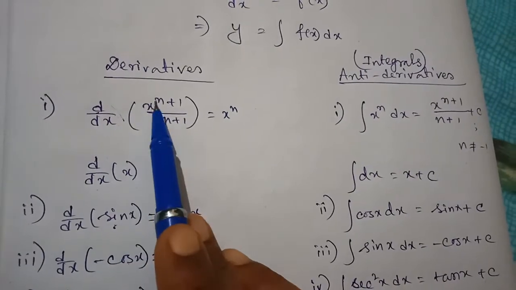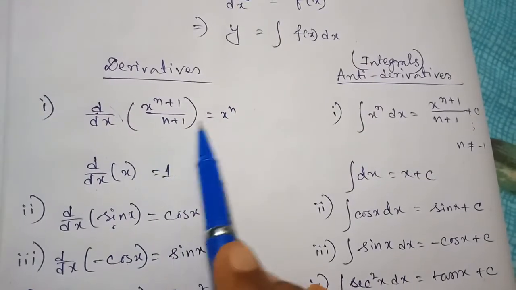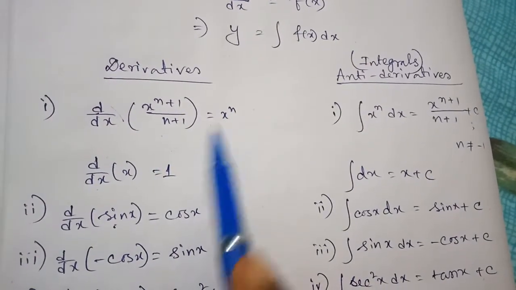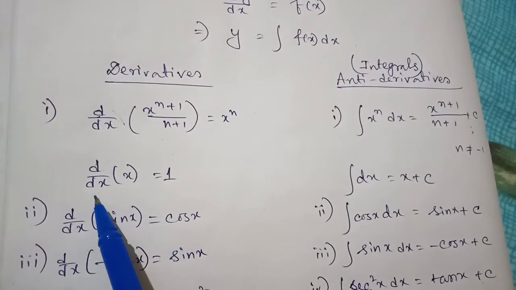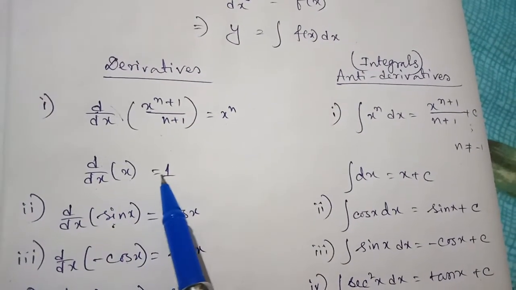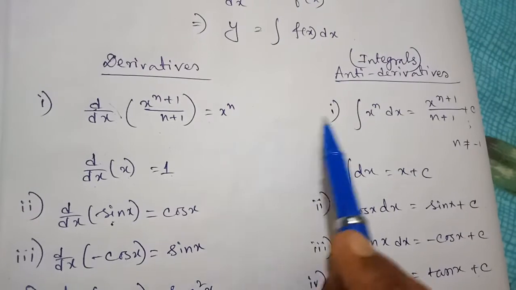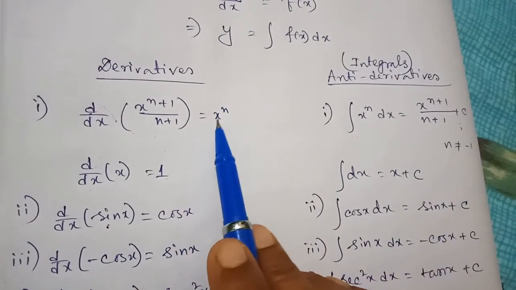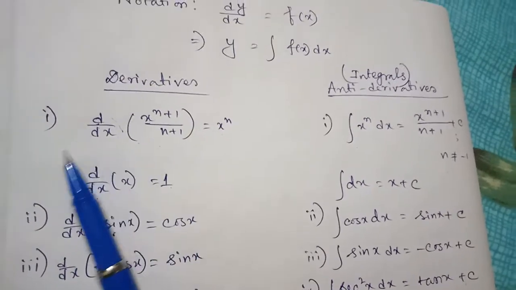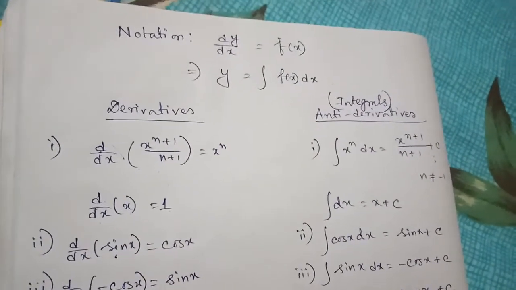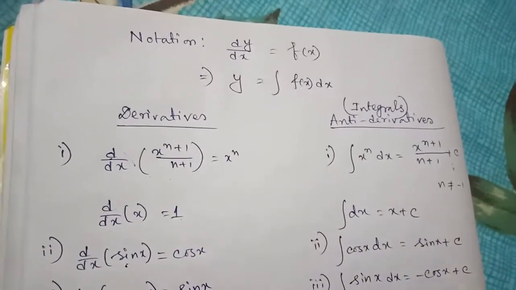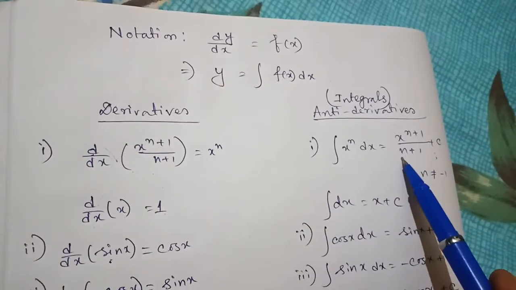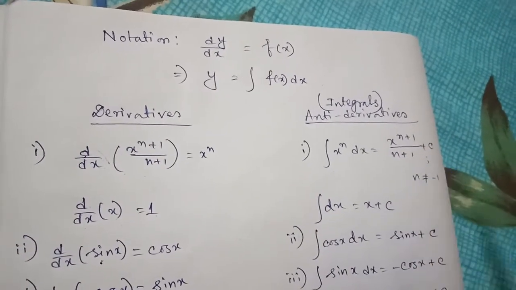So d/dx of x to the power n plus 1 divided by n plus 1 equals x to the power n. Particularly, d/dx of x equals 1. Here the antiderivative, integration of x to the power n dx, equals x to the power n plus 1 divided by n plus 1, plus c.